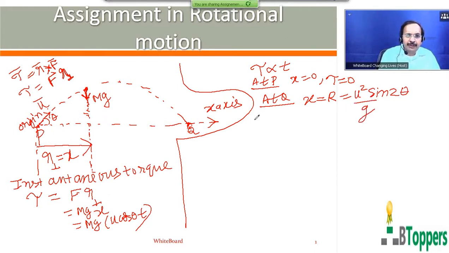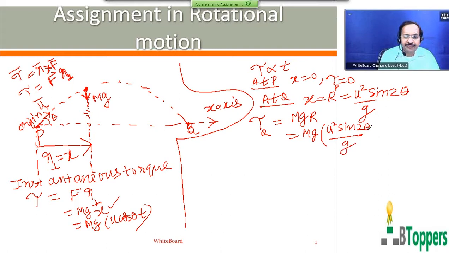So the magnitude of the torque acting on the projectile at the position Q, I mean the instantaneous torque, using this relation, is mg into R, where R is the horizontal range of the projectile, which you can write as u square sine 2 theta by g. So you get m u square sine 2 theta.